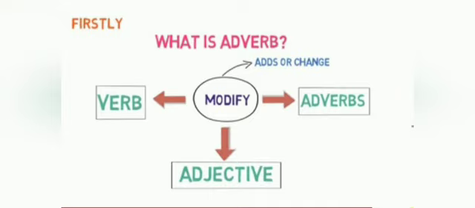So children, don't be confused while using adverb or adjective, because adverbs describe the action or verb, whereas adjectives describe a noun or pronoun. Now you see whom an adverb modifies. An adverb modifies a verb, it modifies an adverb, and it also modifies adjectives. Modify means to change the meaning.